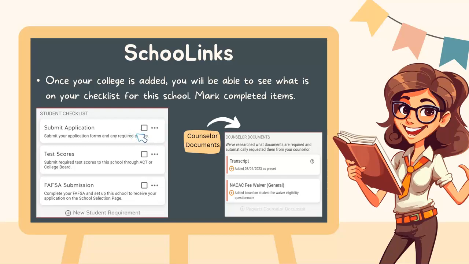If you just so happen to stipulate that you are on free or reduced lunch, then for Apply Texas or any of those other ones, they would have a NACAC fee waiver added, and your transcripts would also be requested automatically. If it's red, then that means it has not been sent yet, and if it's green, it has. If it gets around that deadline and you're worried that your documents aren't going to be sent in time, you can give your counselor a respectful and gentle nudge, but please don't be asking for things at the very last minute, because they also have to counsel and change schedules for new students, things like that.